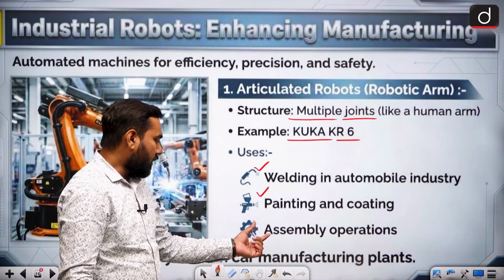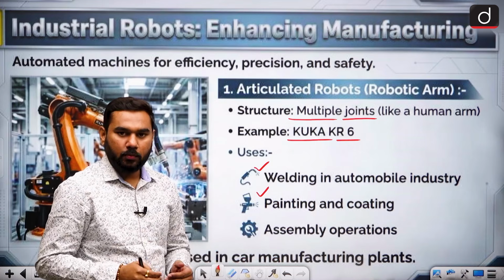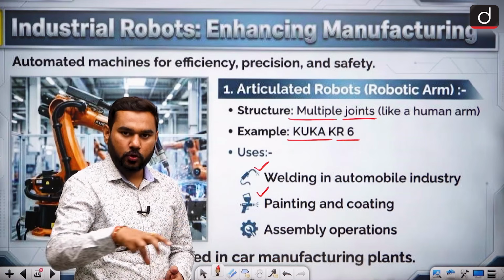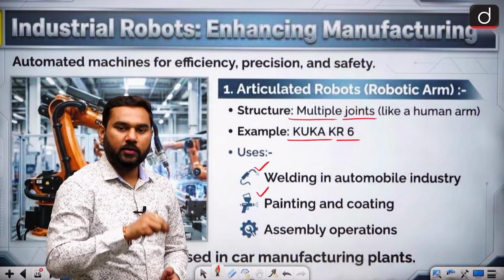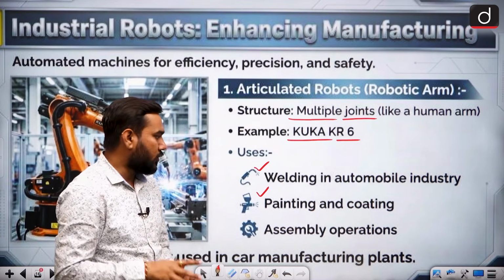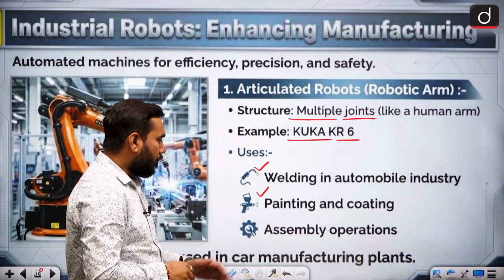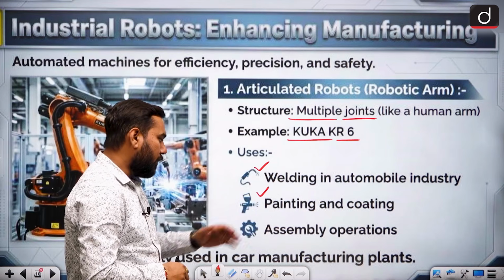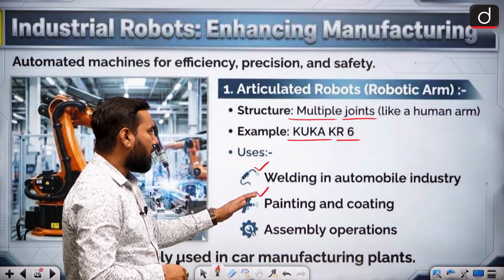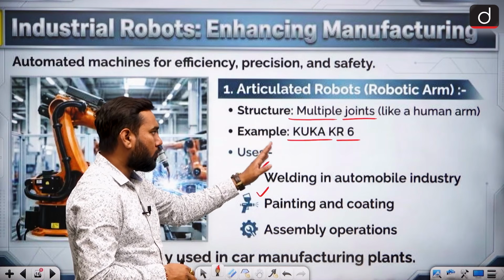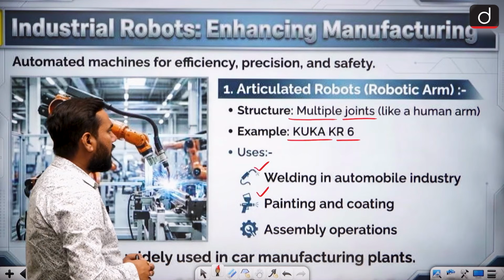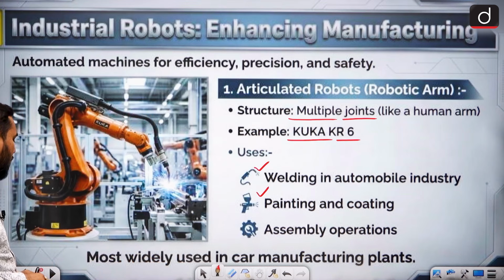As I tell you what is assembly operation, a robot can be present, a conveyor belt can carry the substances, and every robot can do a different kind of function. So welding, painting, coating, assembly, all these types of functions can be done by your KUKA, one of the most famous examples of a multiple joint articulated robotic arm.